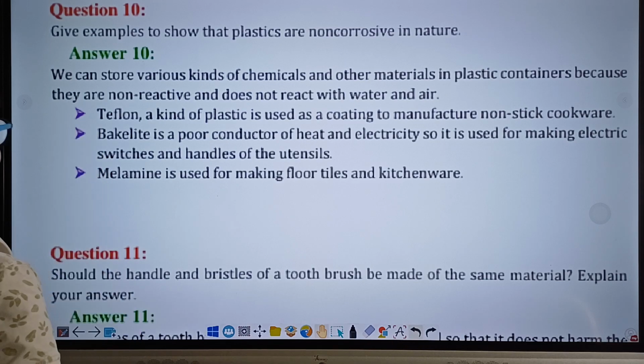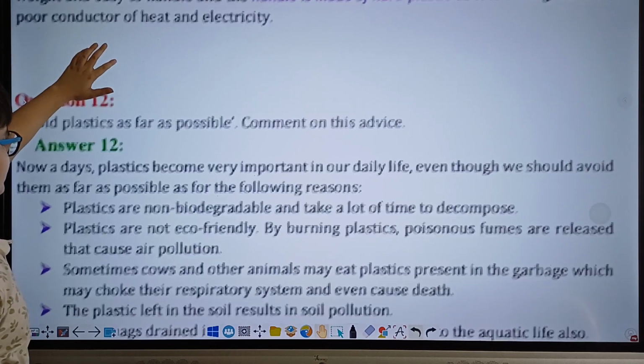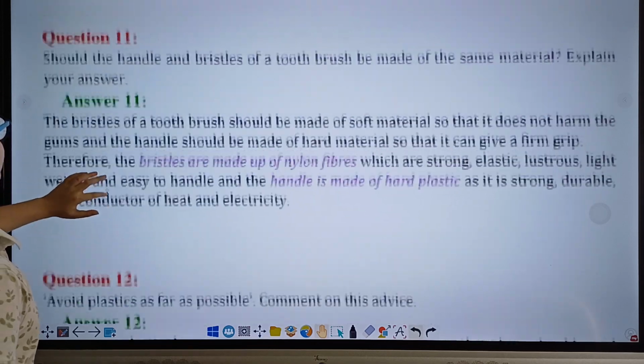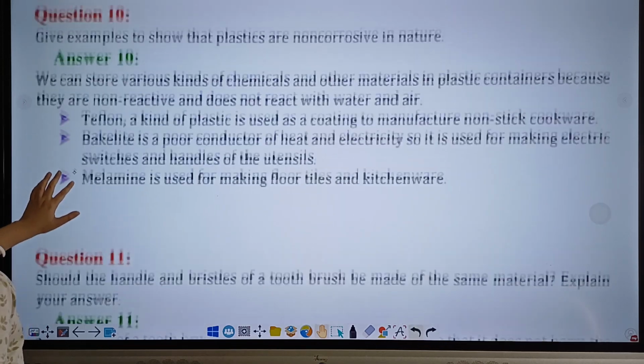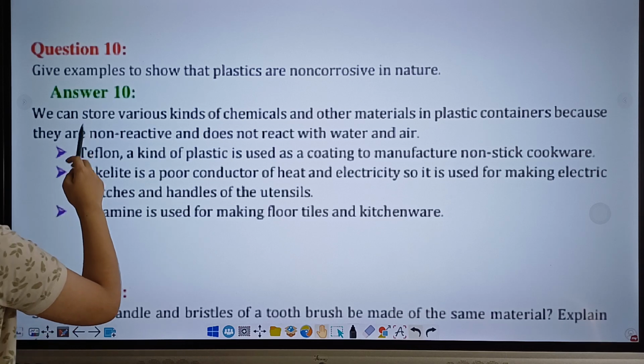Alright, here is question 10. I am pretty sure question 11 is the last question. No, question 12. Yeah. Alright, first of all, let's solve question 10. Give examples to show that plastics are non-corrosive in nature. Now we need to give reasons why plastics are made of non-corrosive material. Here is the answer to this question.